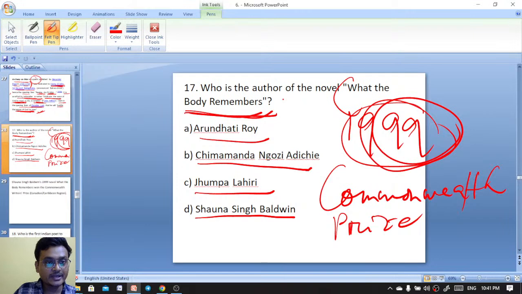It's an important work here. Who is the author of the novel What the Body Remembers, published in 1999? Arundhati Roy, then you have Chimamanda Ngozi Adichie, Jhumpa Lahiri, Sona Singh Baldwin.